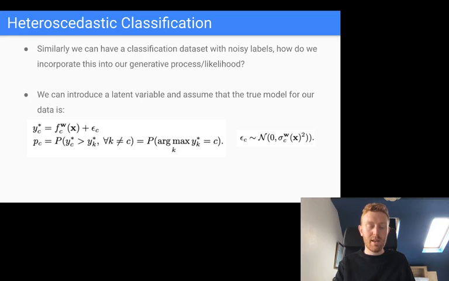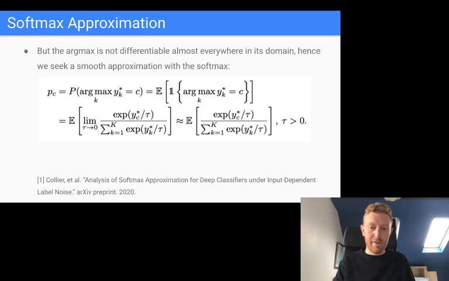But we want the uncertainty over the labels to vary across input space. So we're going to put a different distribution on epsilon here. We're going to assume that distribution is Gaussian with zero mean, because we can incorporate any difference in the mean into this reference utility, and some unknown variance, which we're going to fit a neural network on. And then we're going to assume that the probability of a particular class being selected for the data point is the probability of this latent variable being maximum over all classes. So the probability of the argmax of that latent variable being C. So that's our assumed generative process.